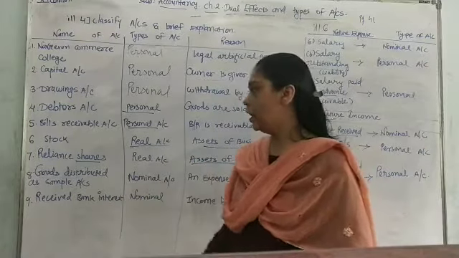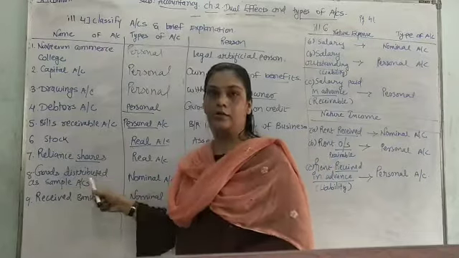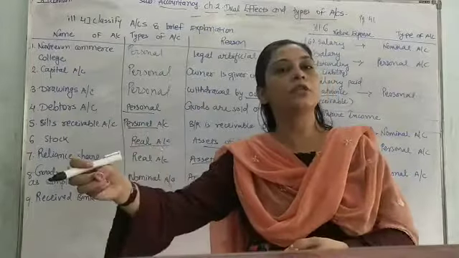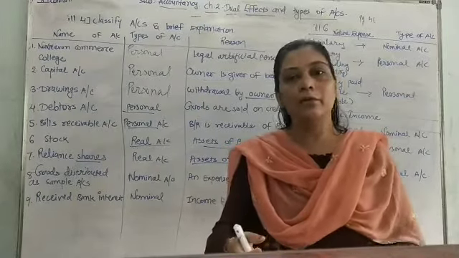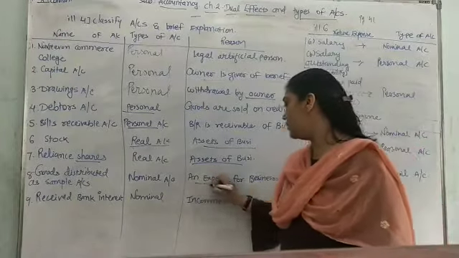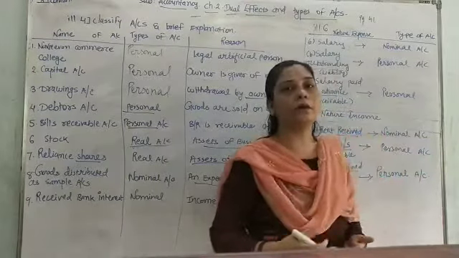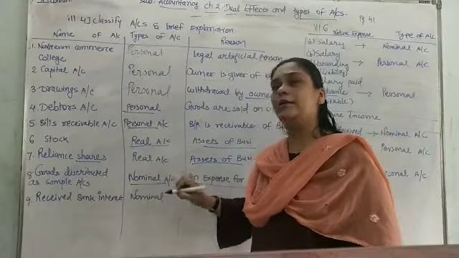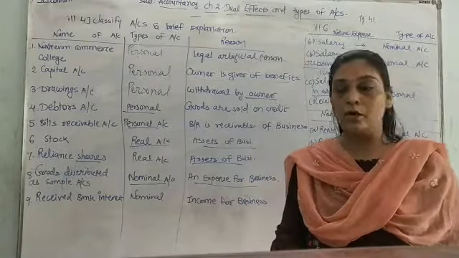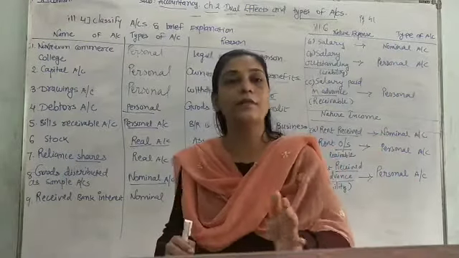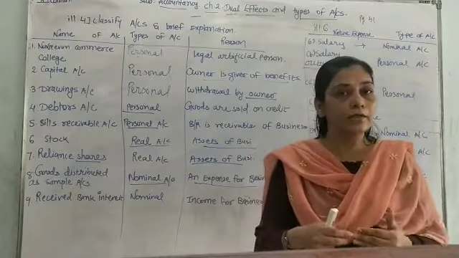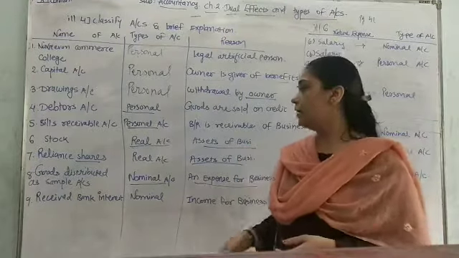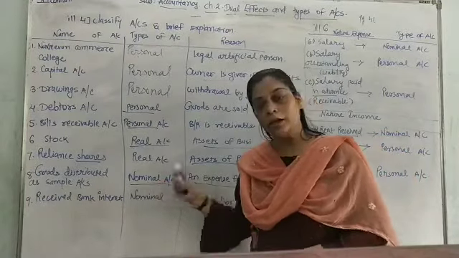Eighth point is goods distributed as sample account. I have a stationery shop, and when I distribute pens to my students, saying please take the pen, see, it's very nice, right? So what am I doing? I am incurring an expense by this nature. So it is an expense when I distribute goods to my students. Here check how the pen is, how it writes, right? So that falls in the category of which account? Nominal account. Because when I incur the expenditure of distributing samples, I am doing advertising. Plus my samples, when I do that, there is an expense on it. Understood? So that falls in the category of nominal account.